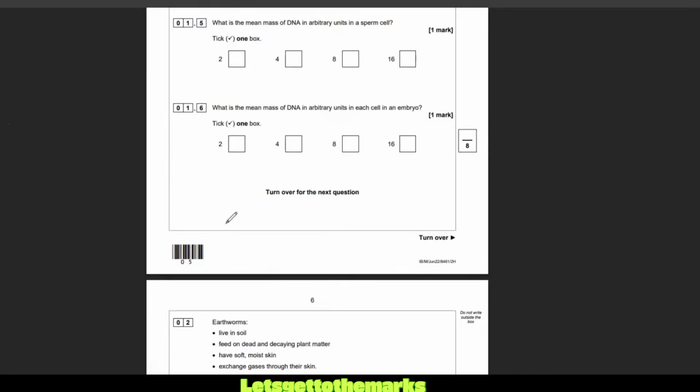So think about it. Here is our lovely sperm cell with a mean mass of 2. It's going to join to an egg cell that was made in the exact same way by meiosis, so it's going to have a mass of 2. They come together and they make an embryo cell of 4.